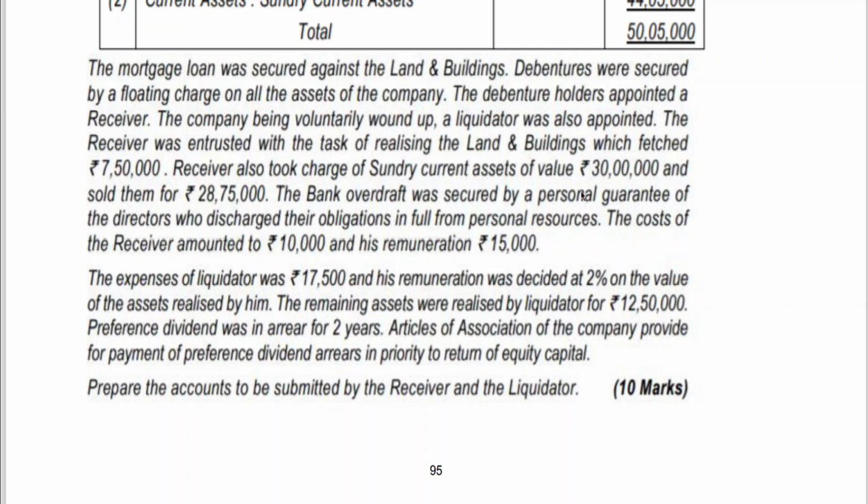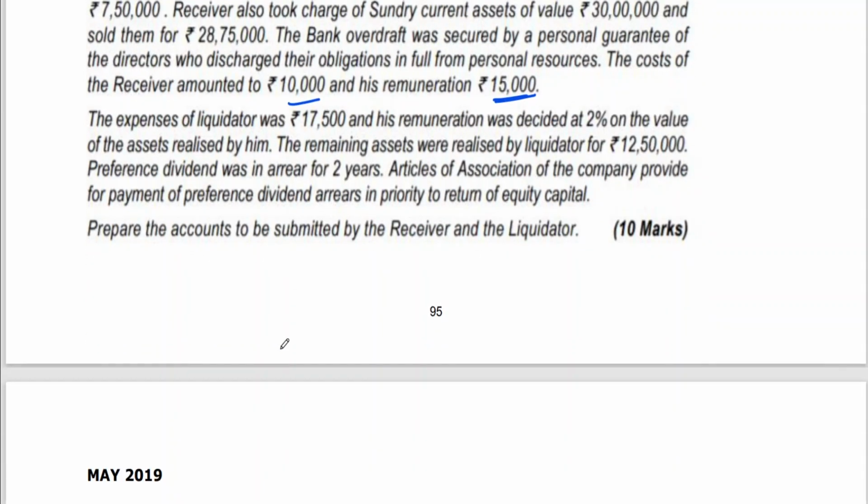Now the only thing is the remuneration of the receiver that has been given. So 10,000 and 15,000 will be taken to the receiver account. The liquidation expense is 17,500 and the remuneration is decided at 2% on the value of assets realized. The remaining assets were realized by the liquidator for 12 lakh 50. 12 lakh 50 into 2% will be taken to the liquidator statement as remuneration, and his liquidator expenses are 12,500.